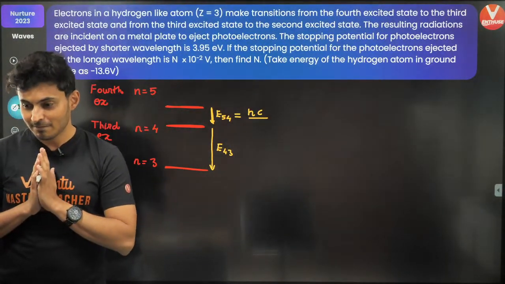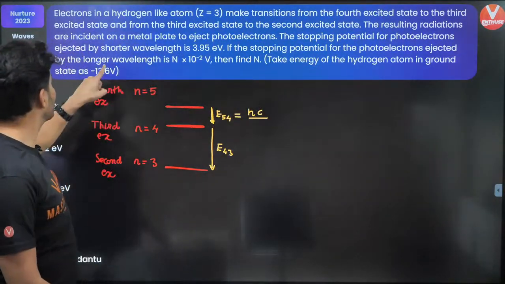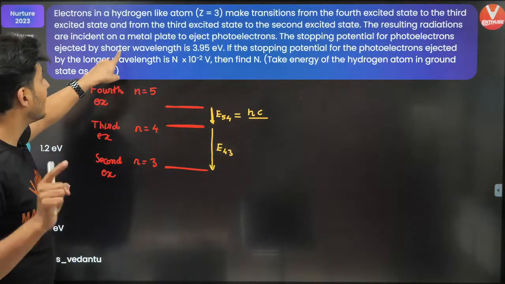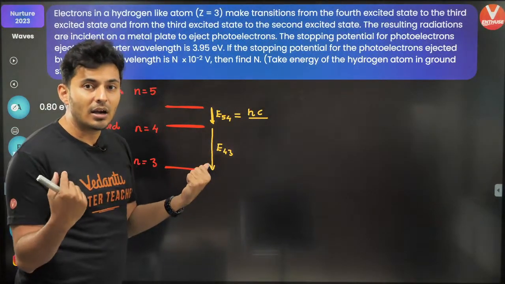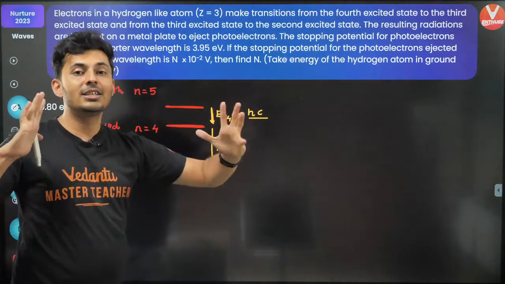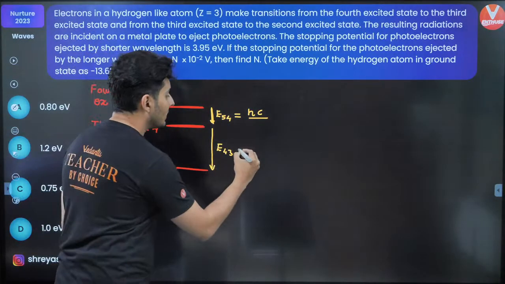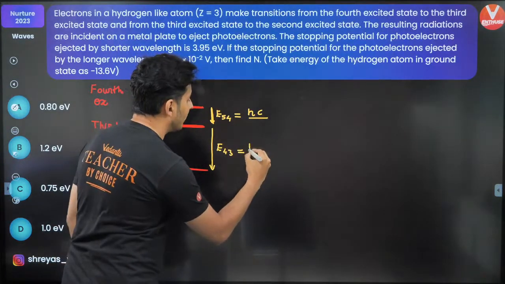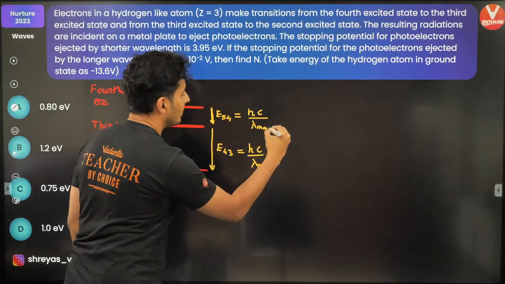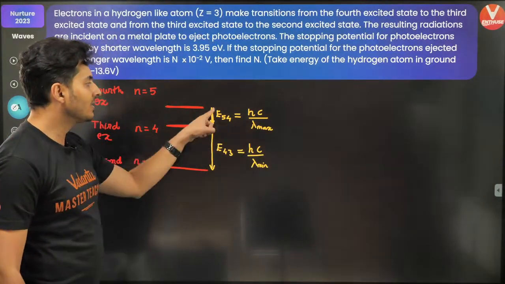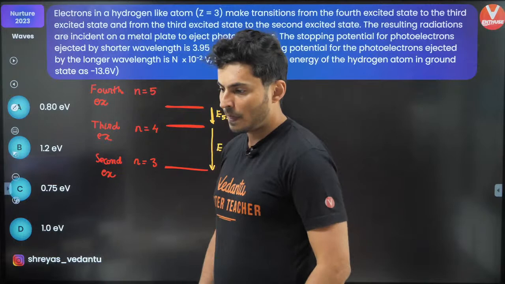Is that clear? Now, it is mentioned the stopping potential for the shorter wavelength. Who will be shorter out of these two? hc by lambda. When wavelength is short, the energy is more. So for shorter wavelength, meaning for higher energy, this is the shorter wavelength. So this is lambda minimum, and this is lambda maximum out of the two. This is short wavelength, this is higher wavelength. All right. Now think about this.